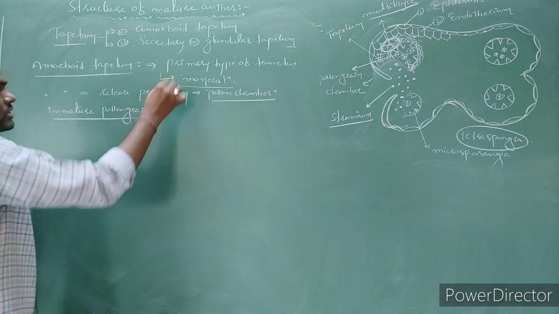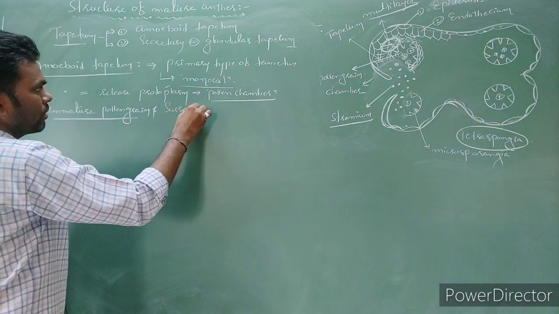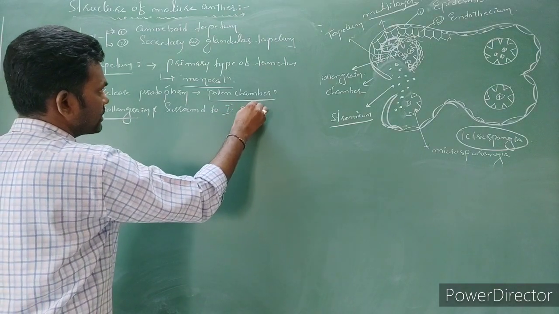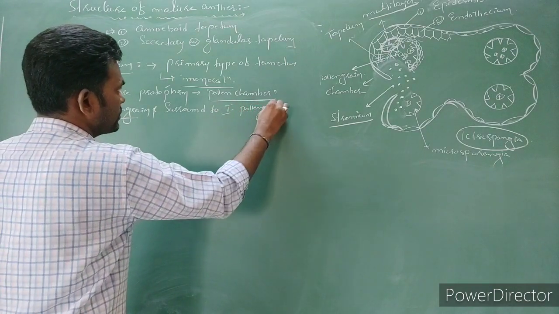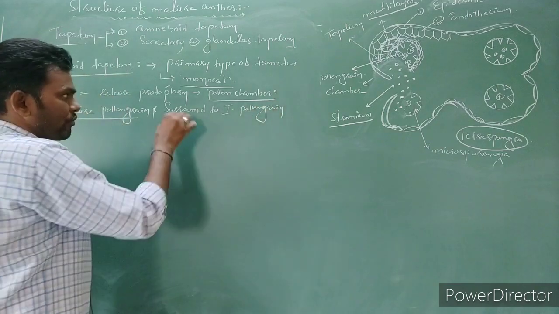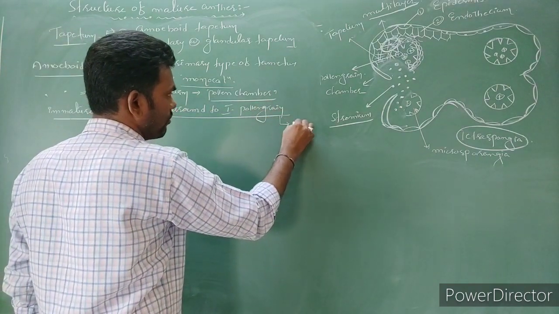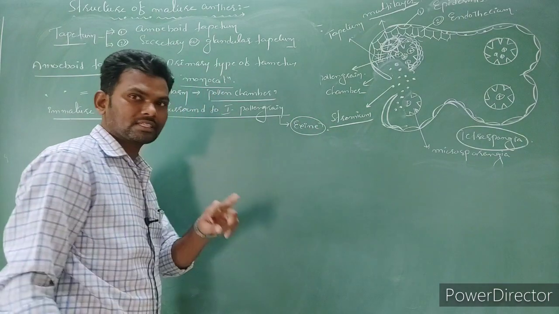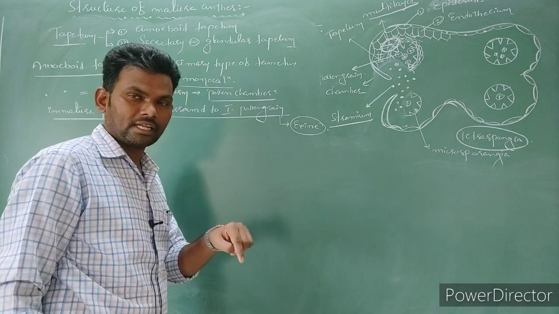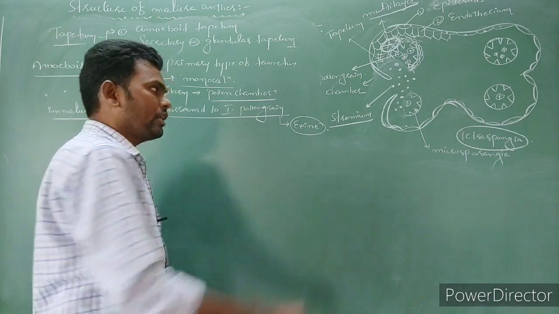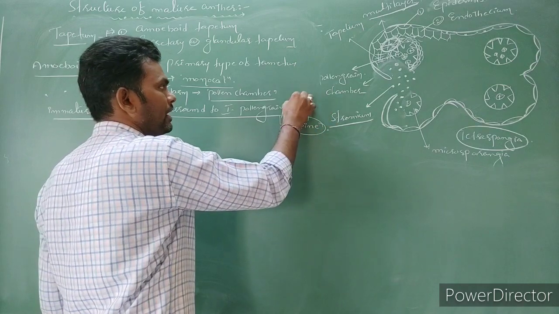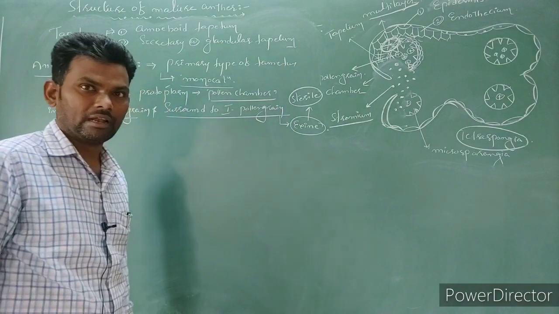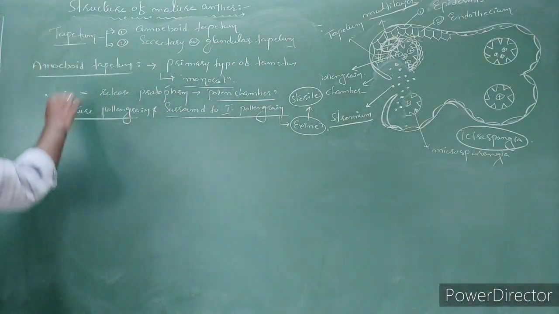Now this protoplasm surrounds the immature pollen grains and is also involved in formation of the exine layer of the pollen grain. Pollen grain contains two layers, one is intine, the inner side, and the outer layer is exine. If the exine layer is not formed, the pollen grain becomes sterile. First point. Next type is what?